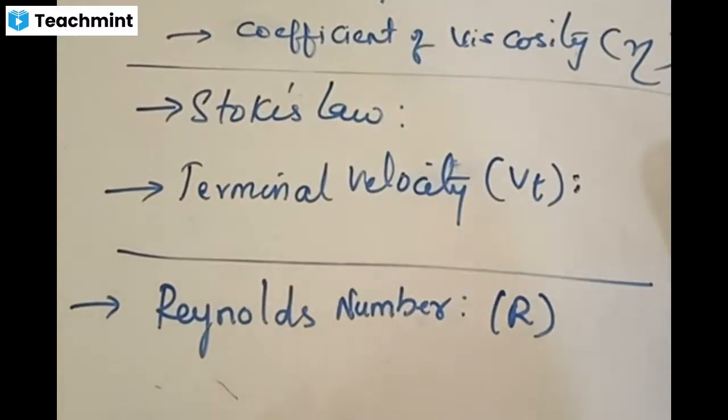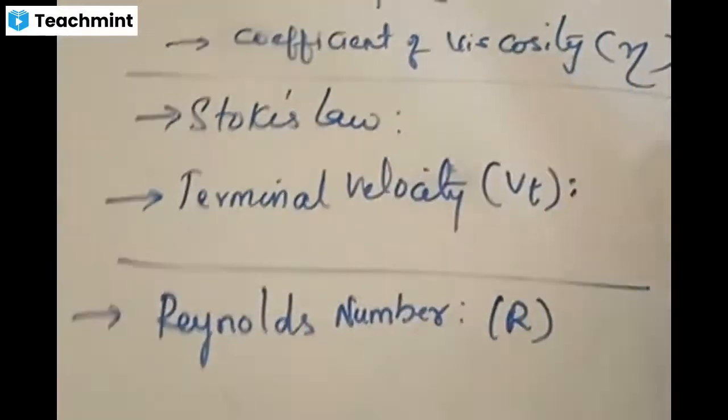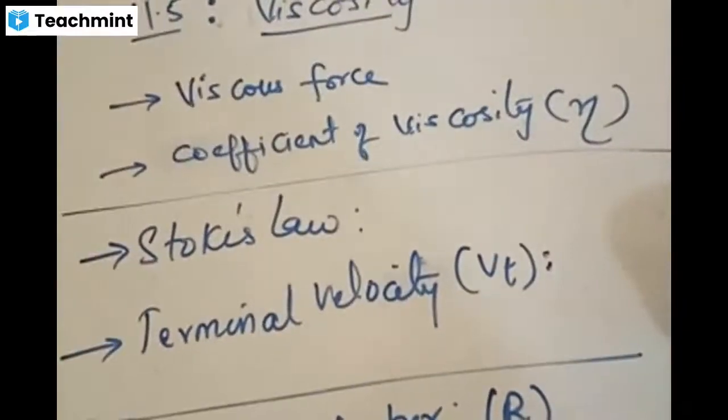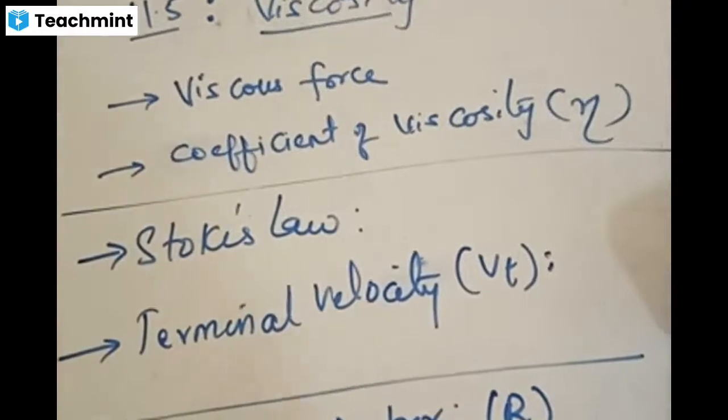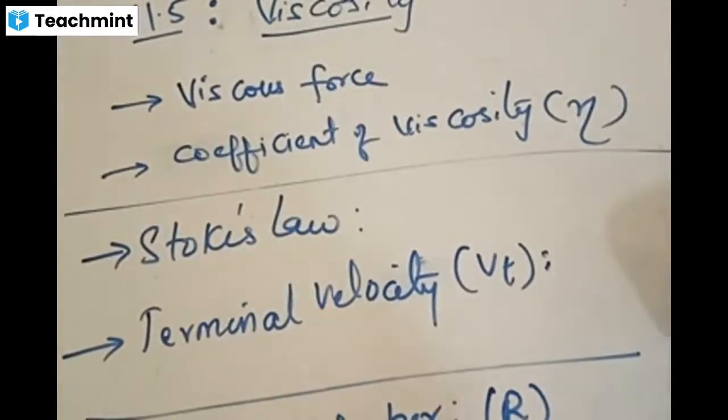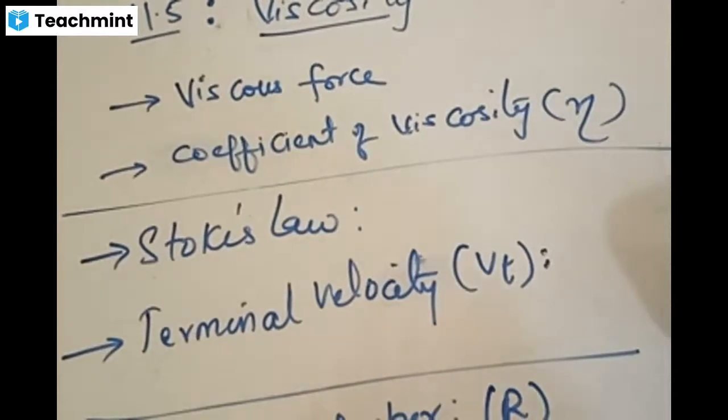First and foremost important thing is that we'll be learning only the outline part of these things. We are going to get only formulas and the basic concept behind that, but not the derivation of those formulas. Like in Venturi meter, you have seen the derivation, and like in Torricelli's law, you have seen the derivation of some formula. But in this case, only some concept, basic terminologies, a brief outline you are going to check. Derivations are out of context of this level. This is not the stage to understand the derivations.